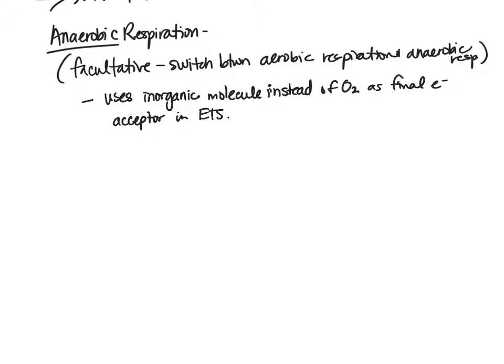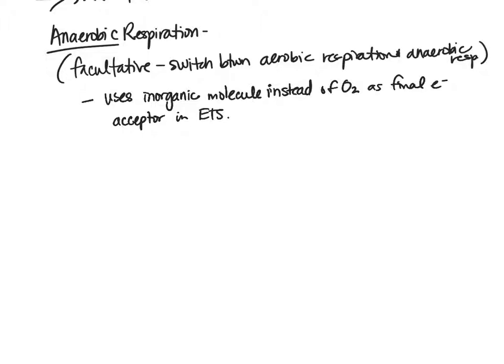In the case of aerobic respiration, that final electron acceptor is oxygen. In the case of anaerobic respiration, that final electron acceptor is some other inorganic molecule. And it depends on the organism and what's available in the environment as to what that inorganic molecule might be.